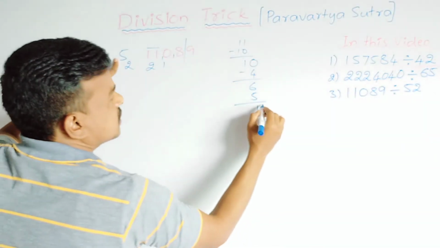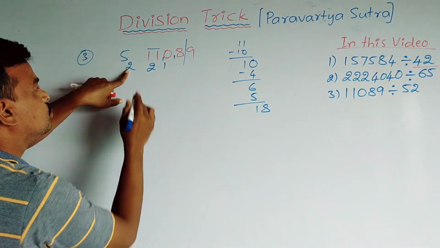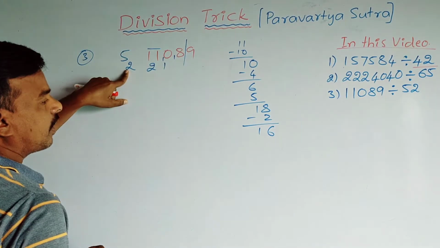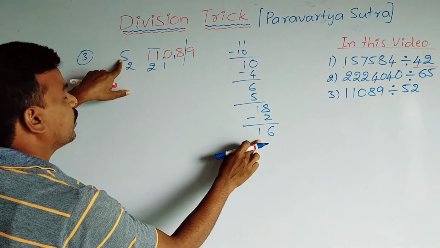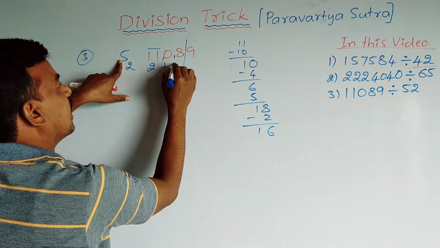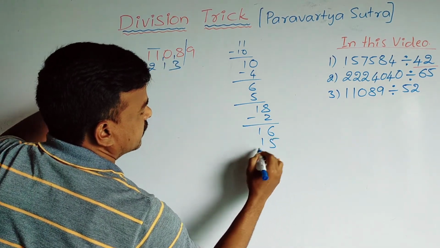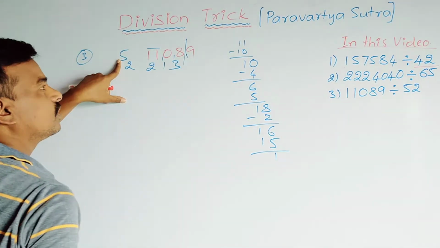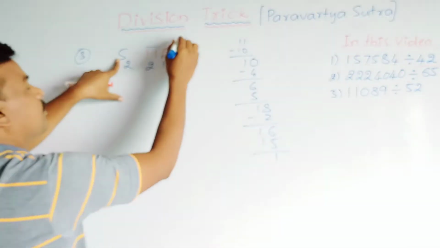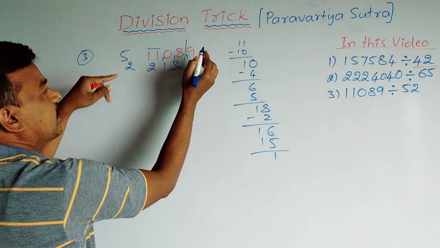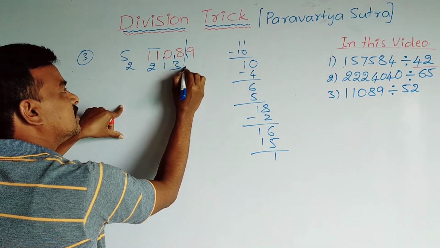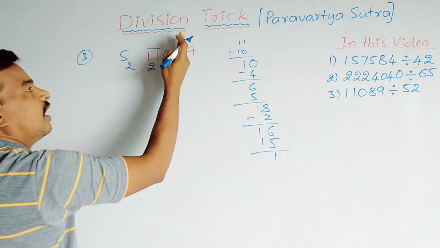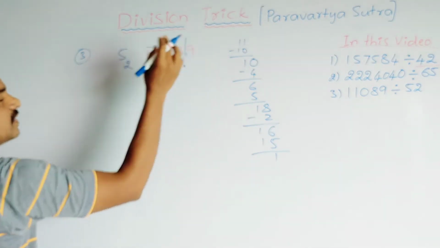So it becomes 18. And next to 2, 1 2 is 2. You subtract it, 16. And now how many times does 16 go in the 5 table? 5 3 is 15, 5 3 is 15. And 1 should be written before this 9. So up to here this part is completed and now here the point will start. The point will start because after the slash we are taking this digit.